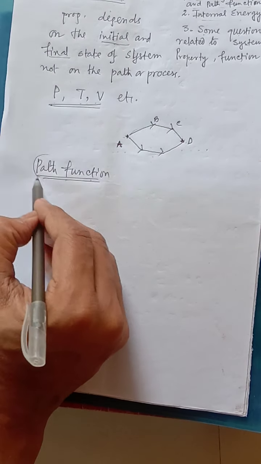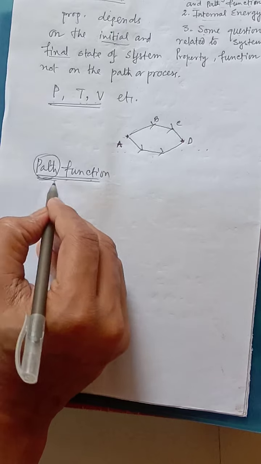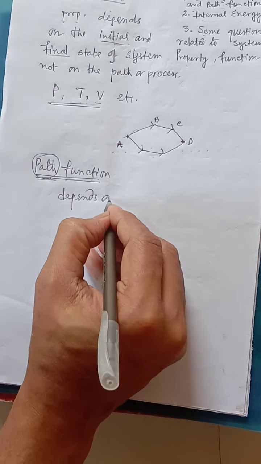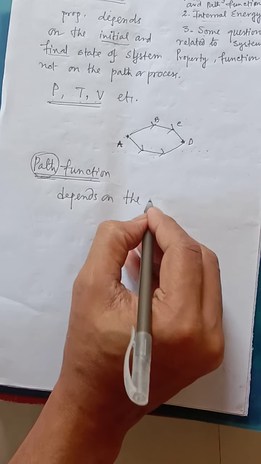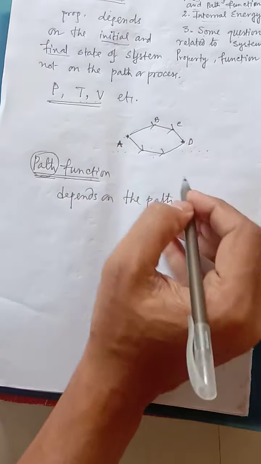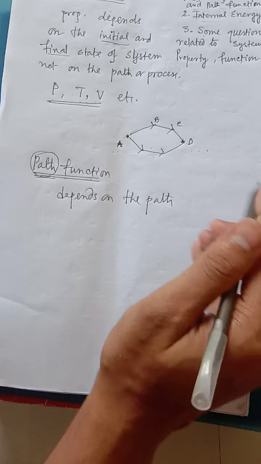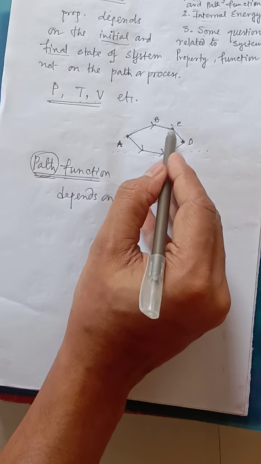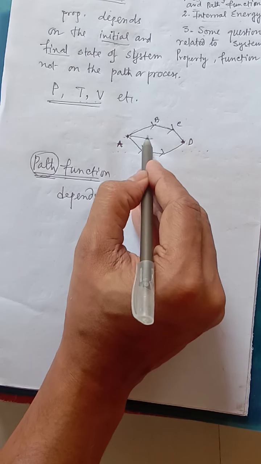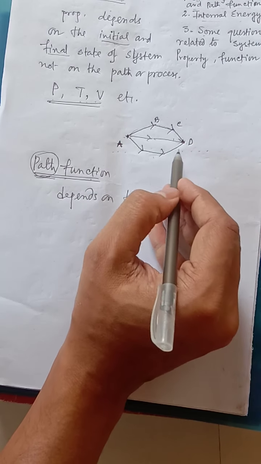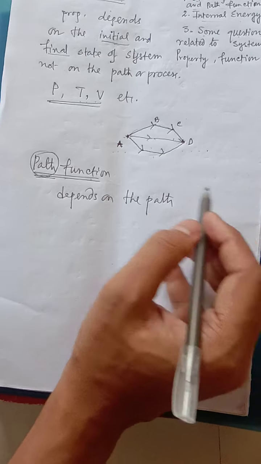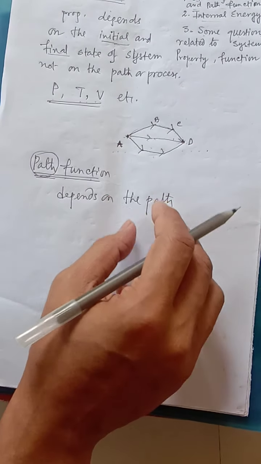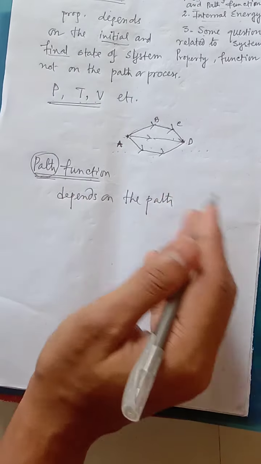From the name path function, you can understand that this depends on the path, on the route which we are following. That means if this route is followed, whatever the value is, if a different route is followed, the value will be different. So whenever a different route is followed, the value will change. That means whatever the property is here, that property depends on the path.